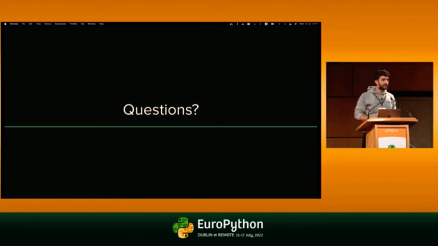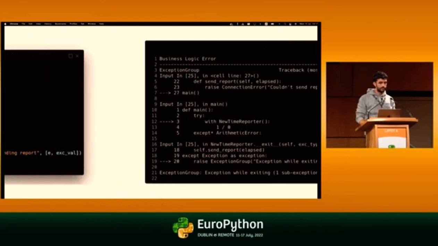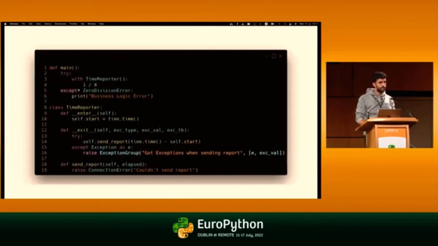So you mentioned early, and we also saw that in the last example, that if you have an except star, you will basically have a fall through, and all the other exceptions you're not catching will be re-raised, right? Like you are only catching the zero division error, and then you are letting the exception group. The rest of the exception group will continue to be raised, yeah.